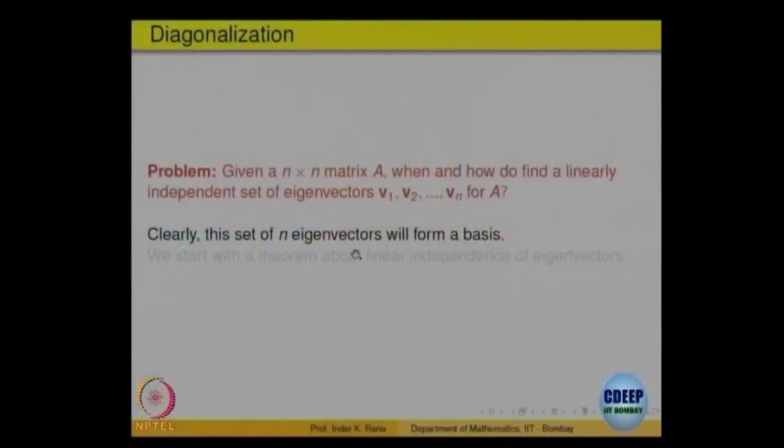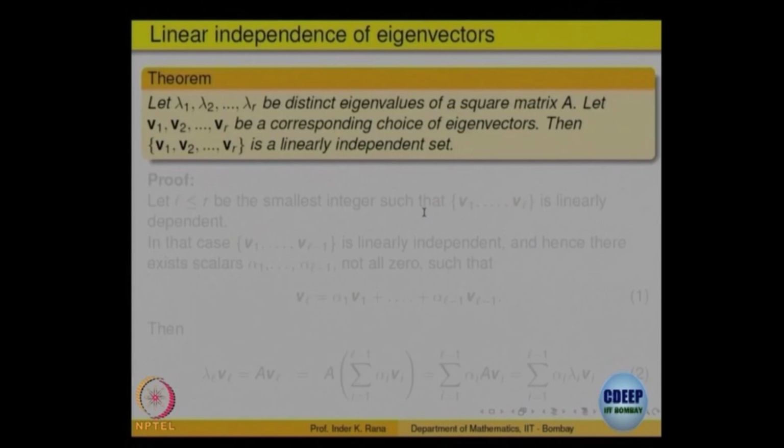Basically, what we are saying is that these n eigenvectors will form a basis, because it is an n cross n matrix. Saying that the matrix is diagonalizable is equivalent to finding n linearly independent eigenvectors for that matrix. And finding eigenvectors means first you have to find the eigenvalues anyway. So, that is the problem we want to tackle.